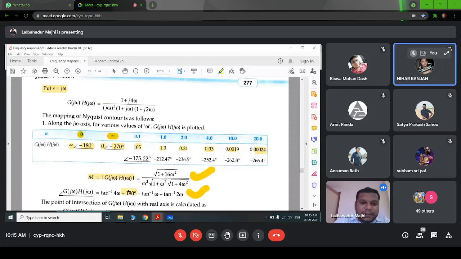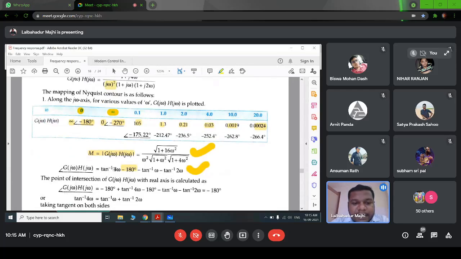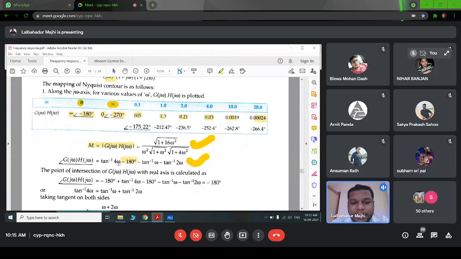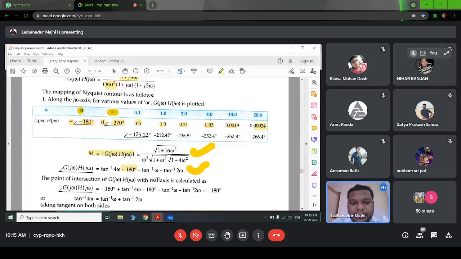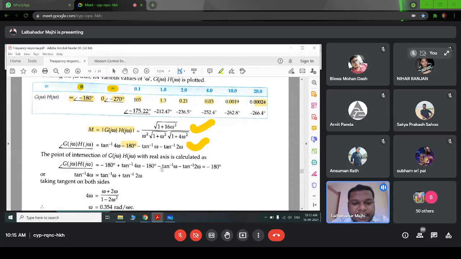Two poles at the origin. Yes, because for this, two poles at the origin. So here we have minus 90 each, and with 3 poles it would be minus 270. Similarly, this tan inverse of 4 omega, right? This is a positive term because we have a 0 here. That is why this is plus tan inverse 4 omega. Similarly, for this pole, minus tan inverse omega, minus tan inverse 2 omega. So here we are determining the point where this G of j omega will intersect the real axis.